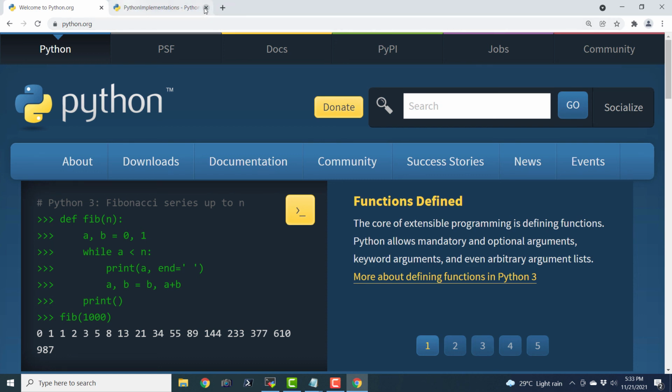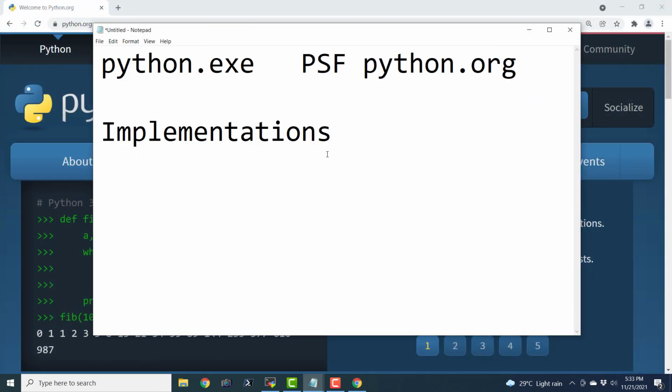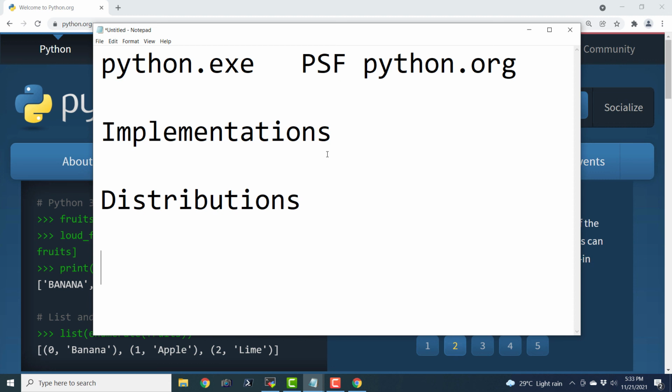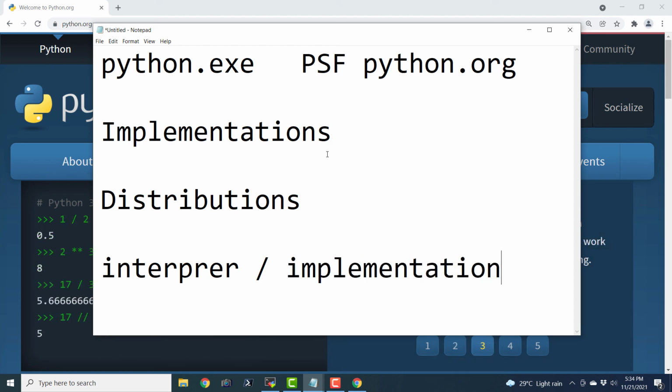Now there is something else known as Python distributions. A Python distribution is nothing but a package that has one of Python's interpreters or implementations. Interpreter and implementation are synonyms, kind of. So an interpreter of Python is a Python implementation.